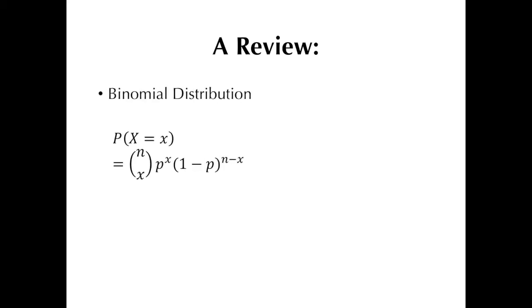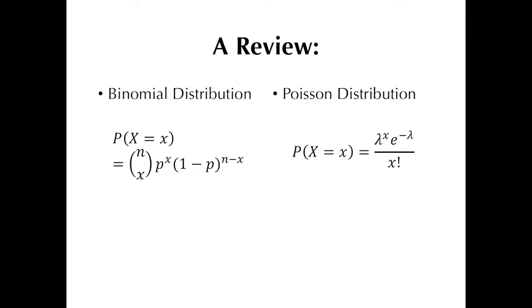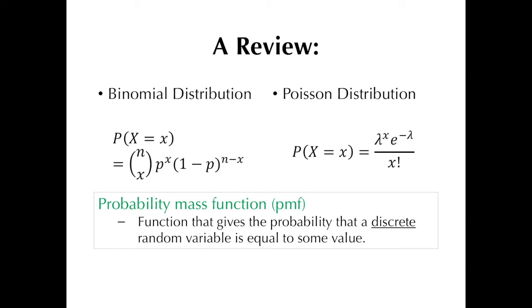Now let's first do a little review. In the binomial distribution video, we learned that the probability that the discrete random variable x, which is the number of successes in a series of Bernoulli trials, assumes a particular value can be computed using this formula. Now, if the discrete random variable is the number of times an event occurs given a particular time or space interval, and is said to follow the Poisson distribution, we make use of this formula in calculating probabilities instead. Now, in their respective videos, I've been referring to them as probability equations, but actually there's a proper term for that. It's called the probability mass function, often abbreviated as PMF.